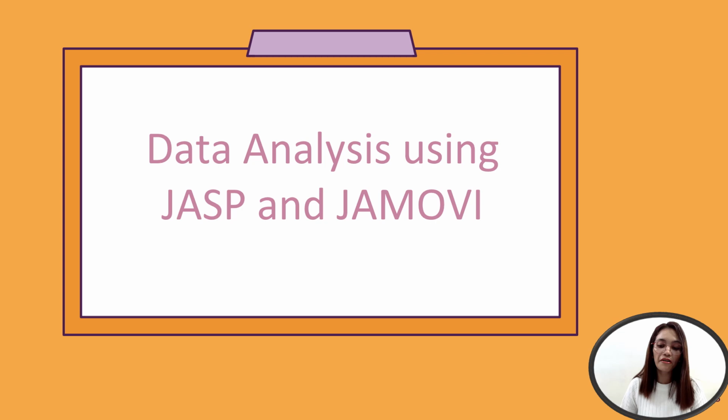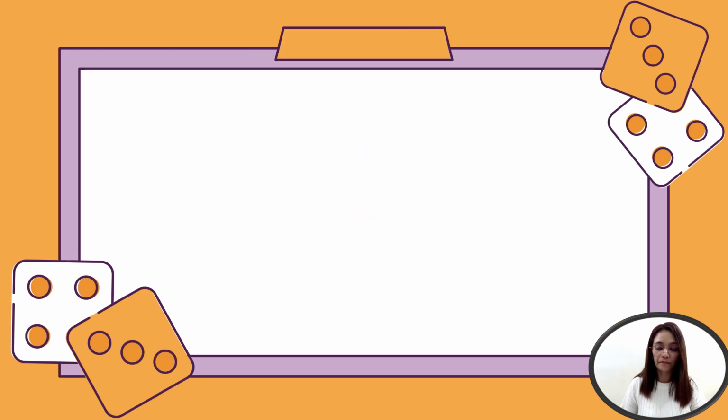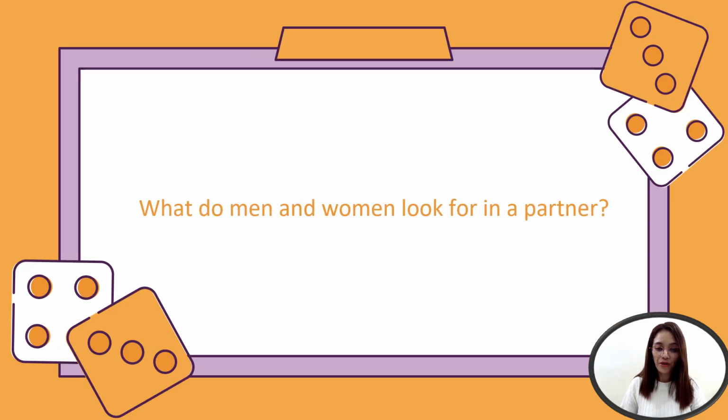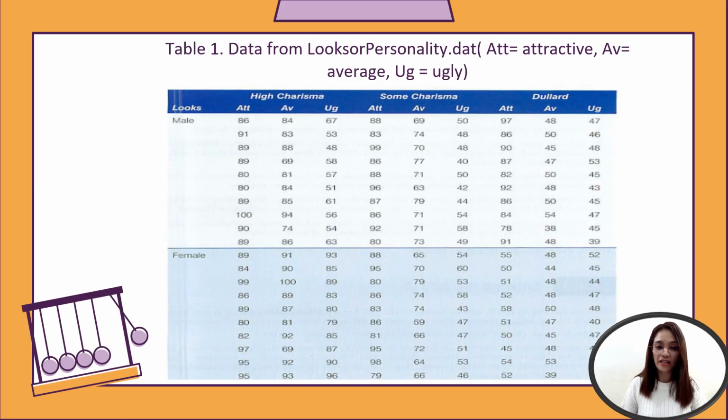Now let's have a sample data analysis using JASP and jamovi. So we have here the scenario: what do men and women look for in a partner? Given the data, this is from the looks or personality data.